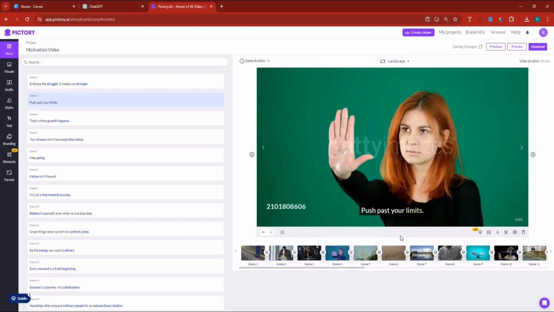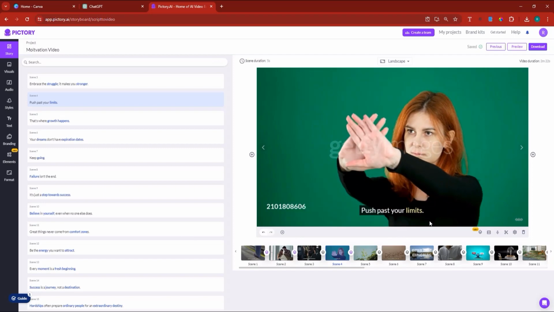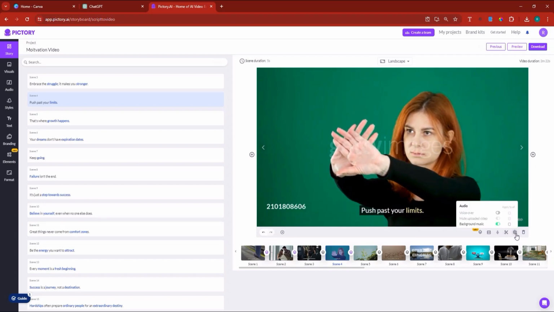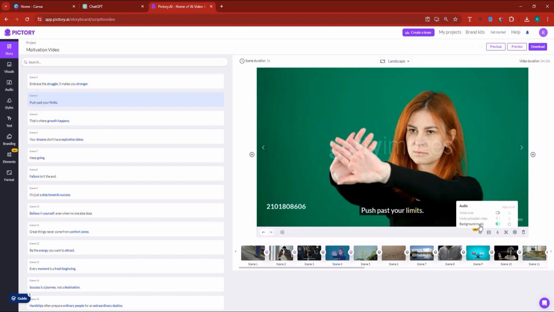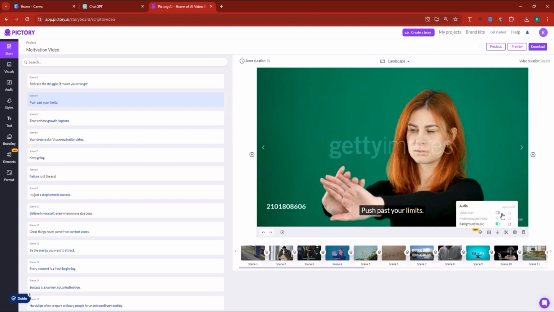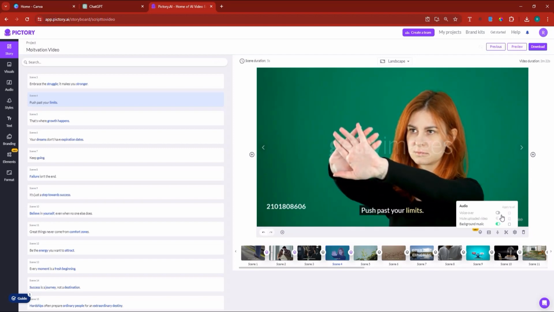Now, if we want to add voiceover to this scene so that people can listen to something, now notice here we have these settings, but we don't have the voiceover activated. They have chosen a background music for you that you can edit, by the way. But first of all, let us activate the voiceover, right? Just tick this box to activate the voiceover. It might not cooperate with you at first glance, but just click it.